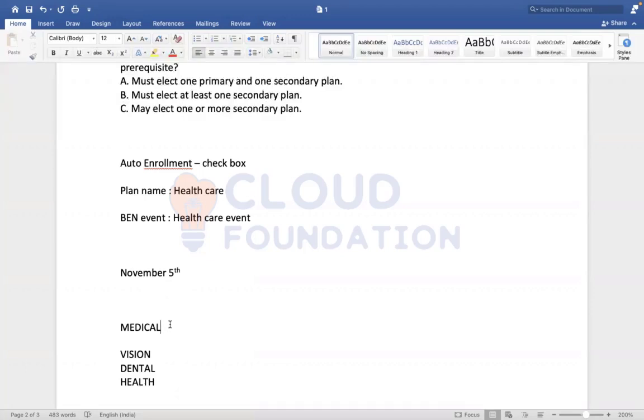What are the 6 classifications we have in benefit coverage types? Healthcare, insurance, HSA, FSA, additional benefit plans, and retirement. Excellent.